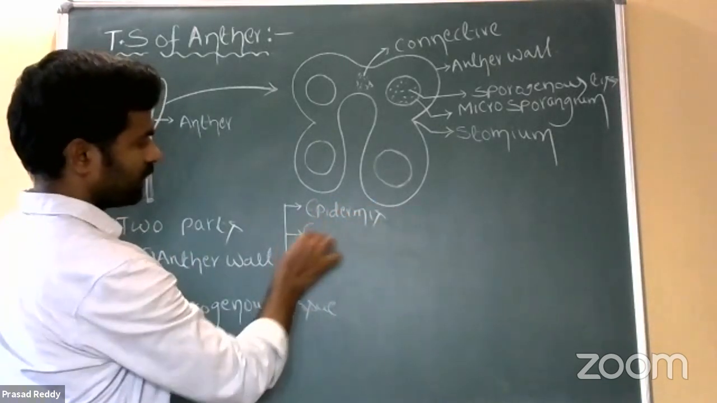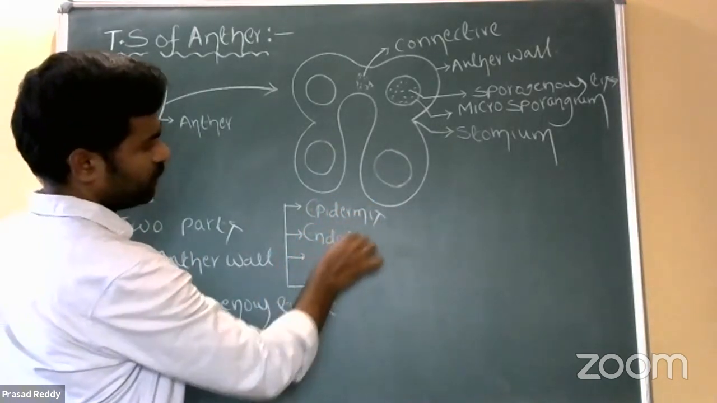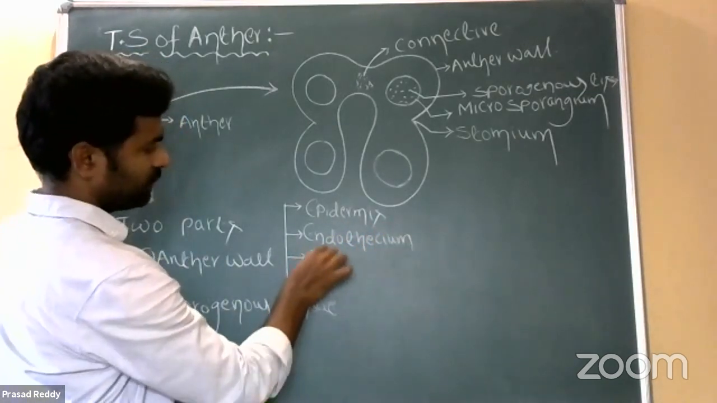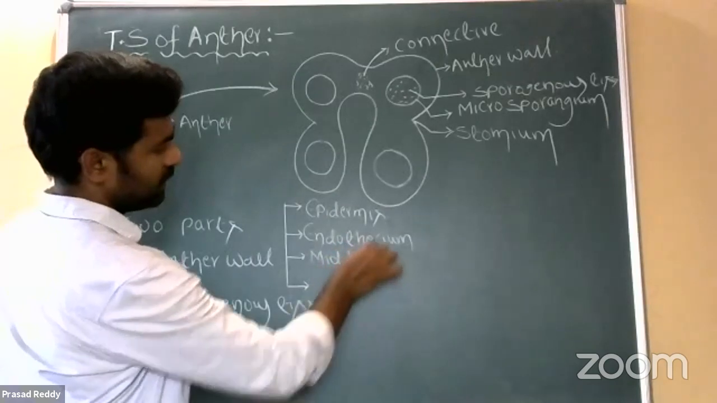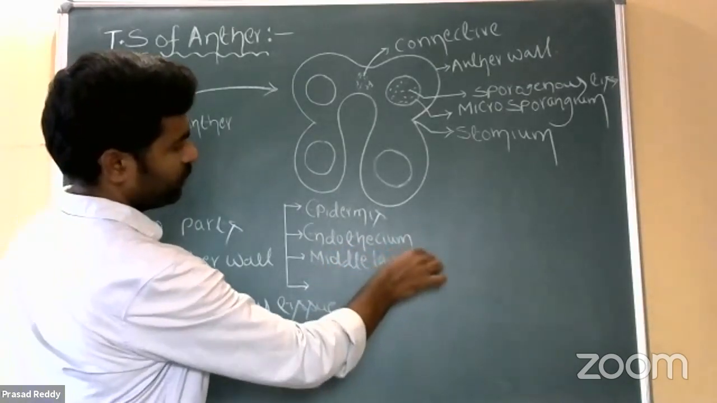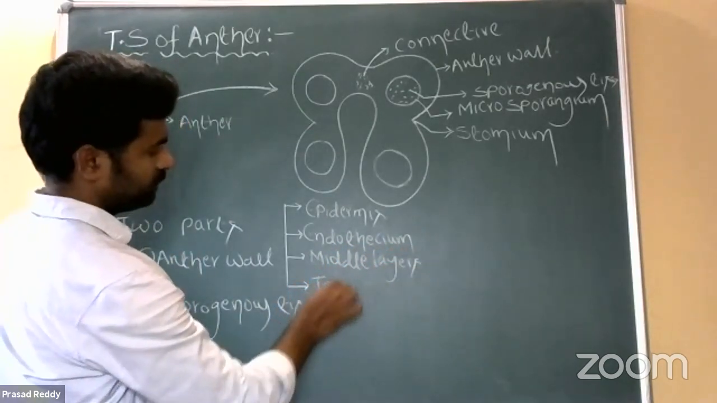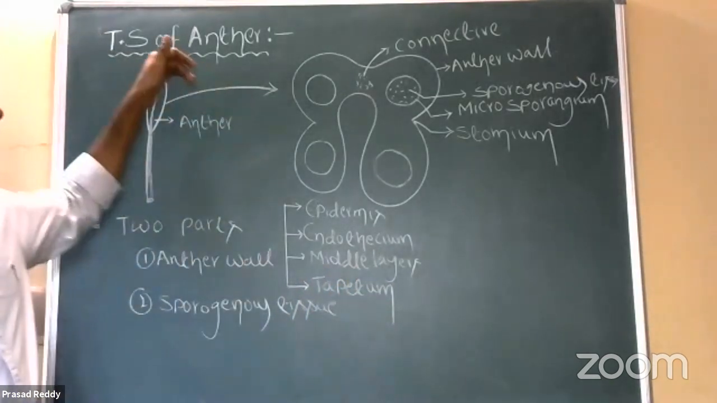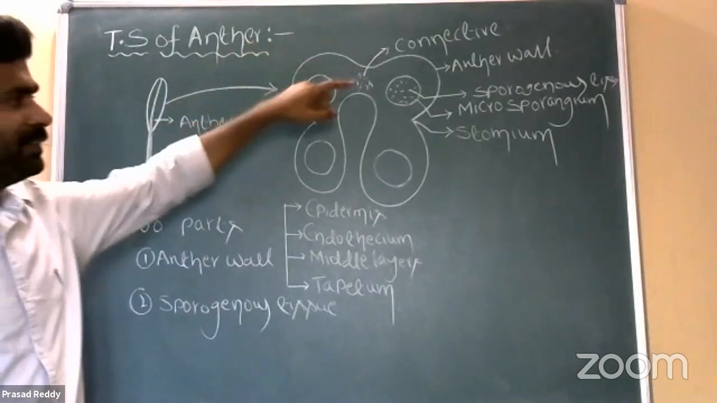Second one is endothecium. Third one, middle layers. Then fourth one is tapetum. See, the TS of young anther exhibits two parts.